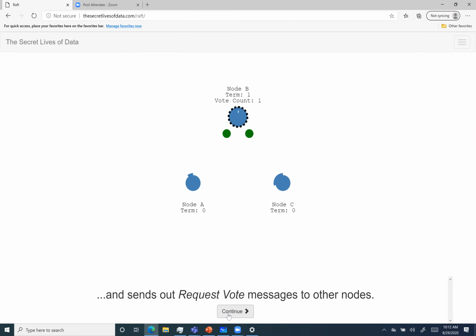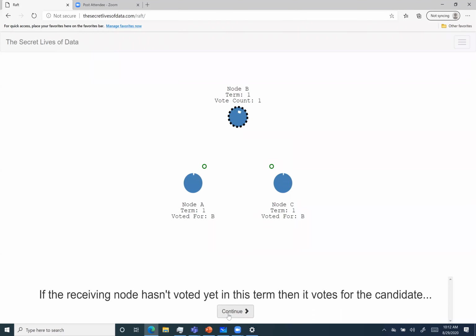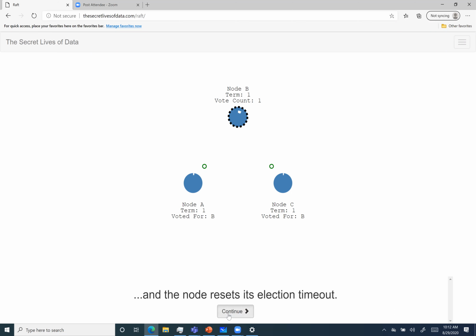So now it has requested votes, and they've received the vote. And now the candidate with the majority of votes has become the leader. So node B is our leader. And as you can see, the important thing to note here is the term. This is term 1 going on, because before that we had no other leader. They will also store this value, voted for, which we will get to know in the algorithm as well. They'll store the candidate ID as the value for voted for, in order to know whom they voted for in the current term.